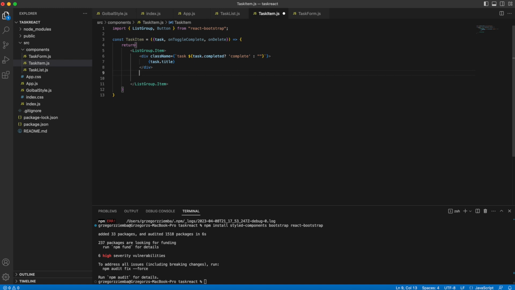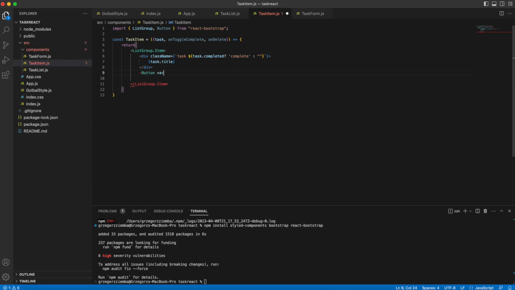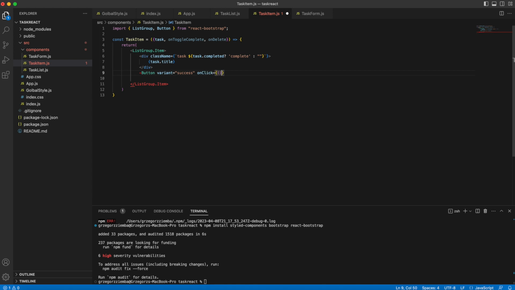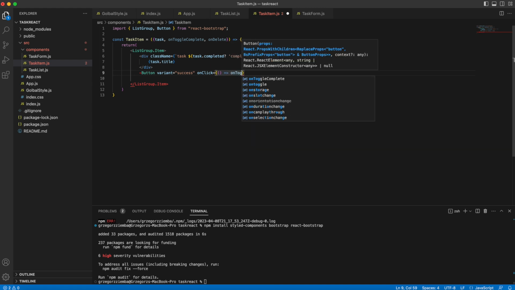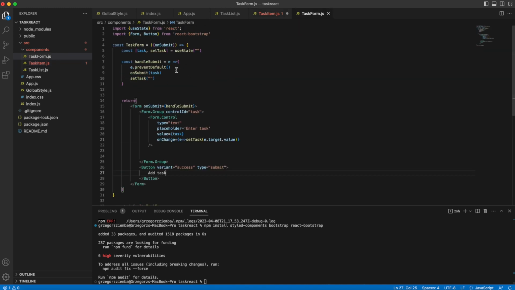And also the next thing that will handle if it's done or not will be a button, with variant success, because it will be a success for us when something is done. On click, we'll handle on toggle complete, and we'll pass task.id. But as you know, we are passing task, and in the task we've got task.id that we created over here.